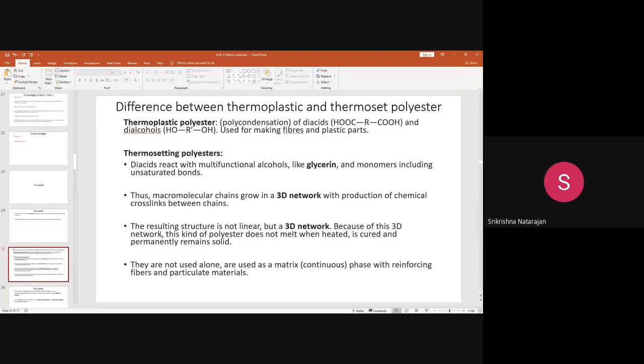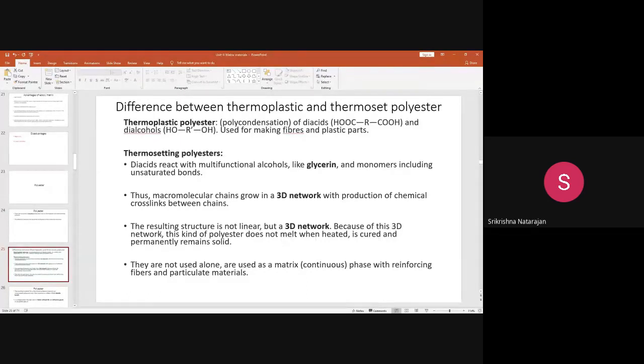When you heat this thermoset polyester, what will happen? It will not melt. When you prolong the heat for a long time, it will degrade without getting melted, and it will permanently remain solid. This is used as a matrix material with the reinforcing fibers and other particulate materials.